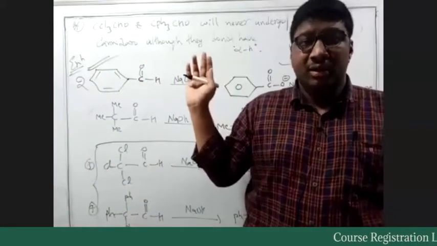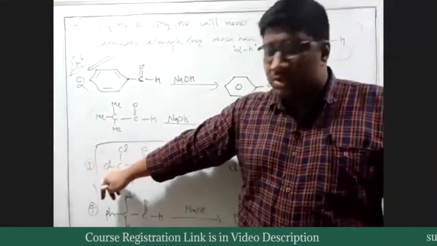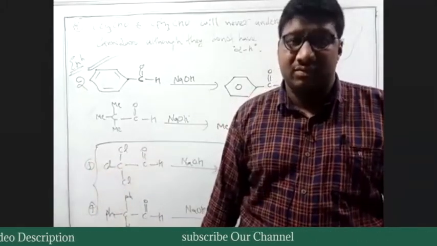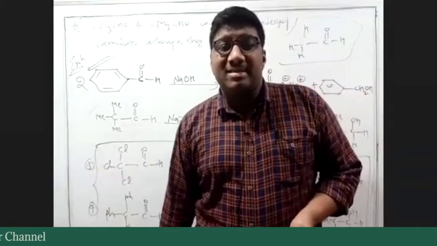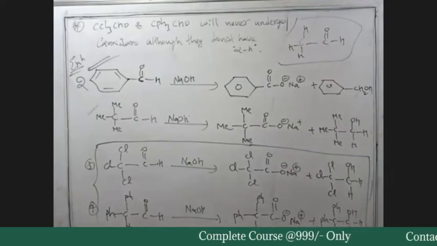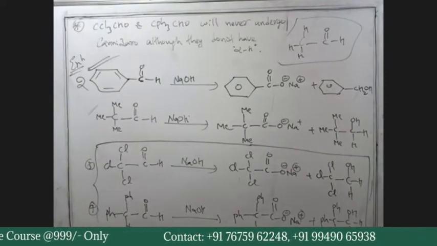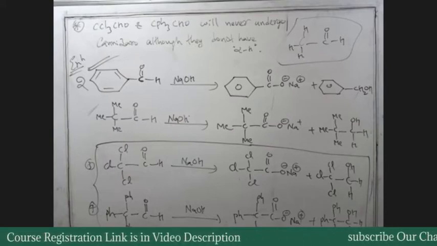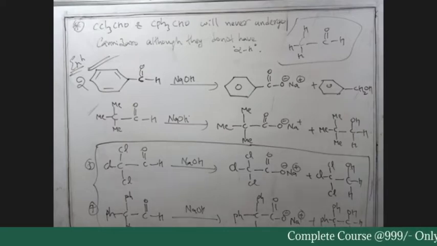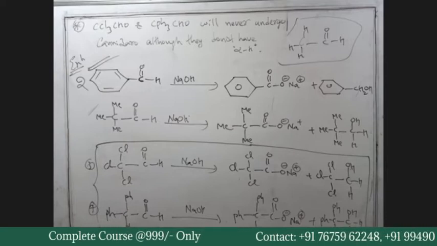We look into the reason. Although they do not have alpha hydrogens, why will they never undergo Cannizzaro reaction? For that, we again go back to the mechanism part and analyze. That was an exceptional case. Although CCl3CHO and CPh3CHO do not have alpha hydrogens, they will never undergo Cannizzaro reaction. The reason? Can I expect the reason from you? Just look at the mechanism, it will be very clear for you. You can easily understand that from the mechanism.